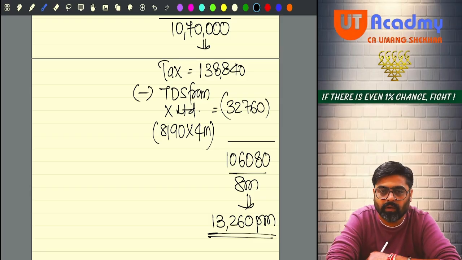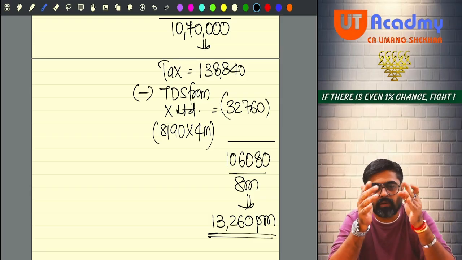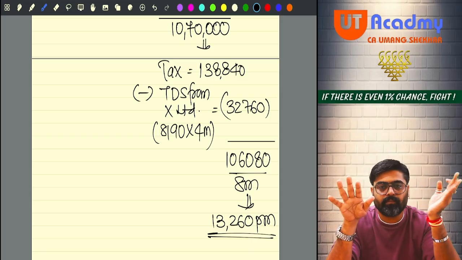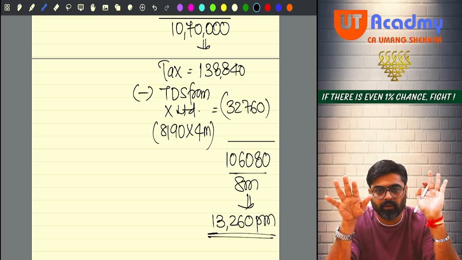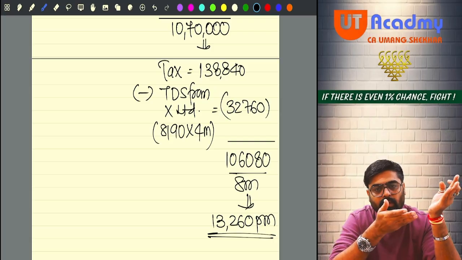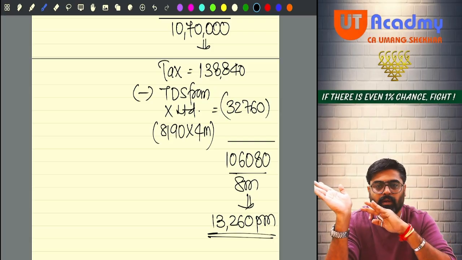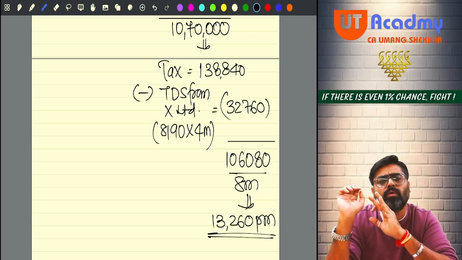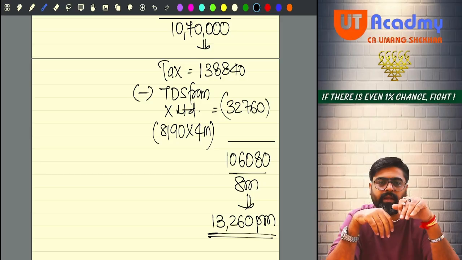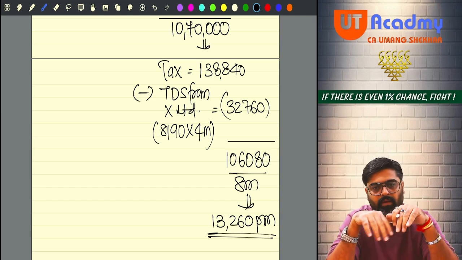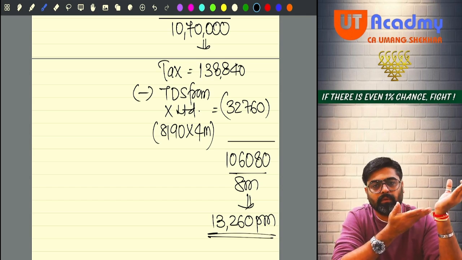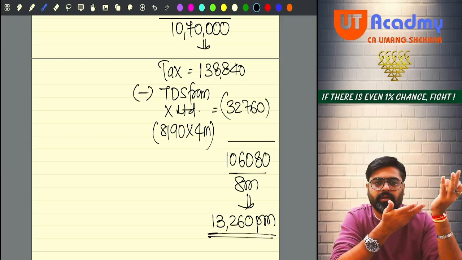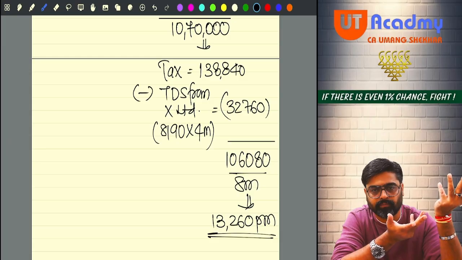Okay, sir. Now if simultaneously you are working with two employers, you can decide which employer should deduct the TDS. To that employer, you give the details of the other employer that you are also working part-time with, and tell the other employer, don't deduct my TDS, because your salary, whatever you are giving me, I am showing the entire amount to my other employer, and that employer is deducting my TDS. You can do that also.